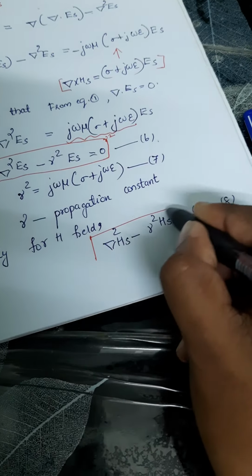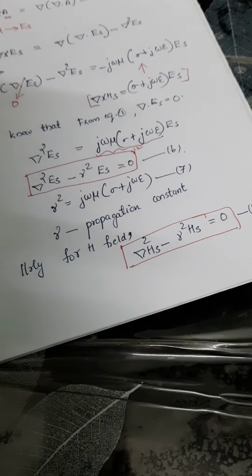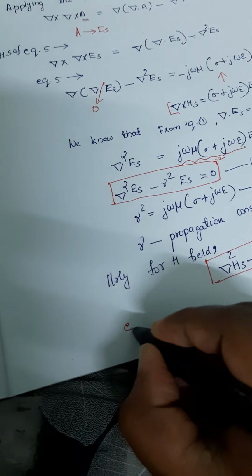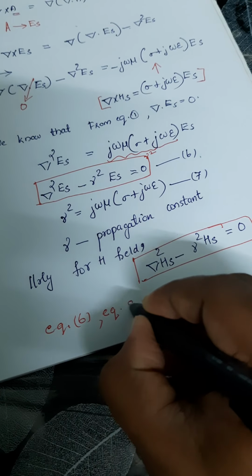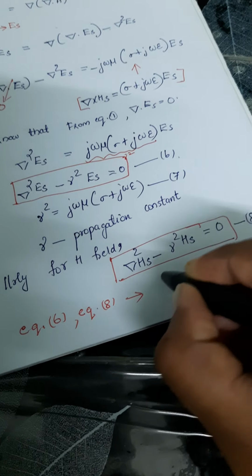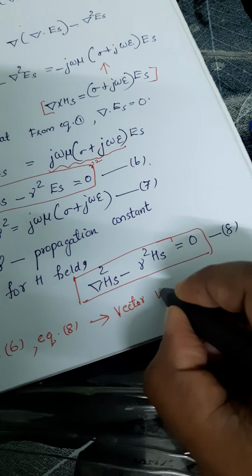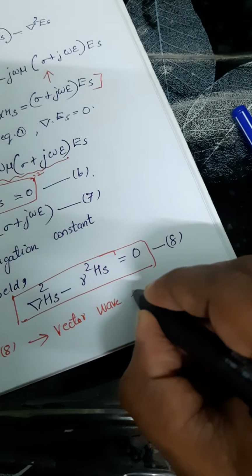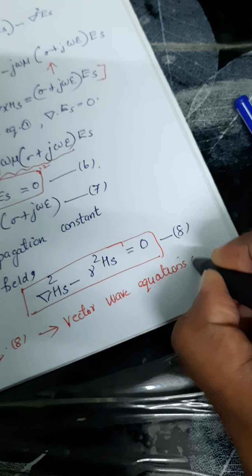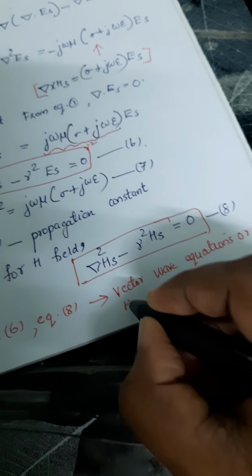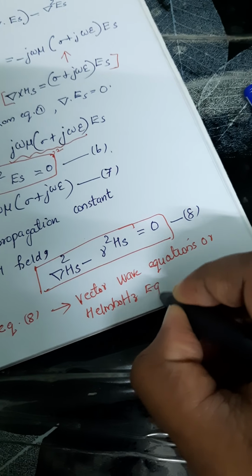These two equations, equation 6 and equation 8, are known as vector wave equations or Helmholtz equations.